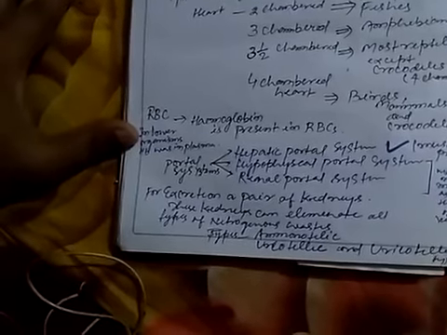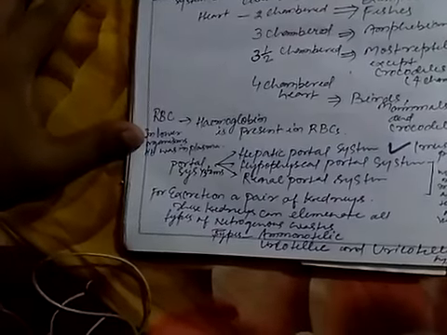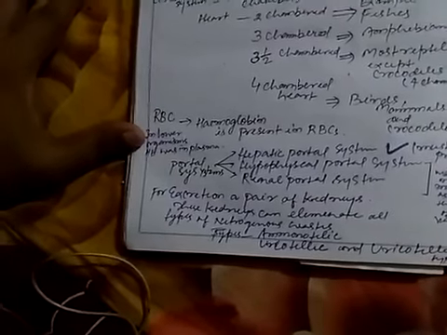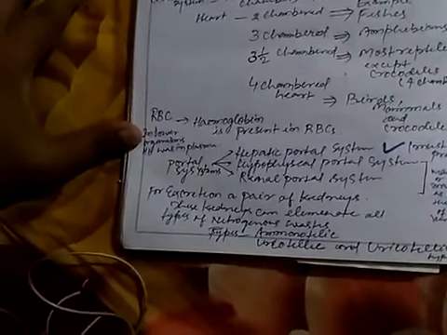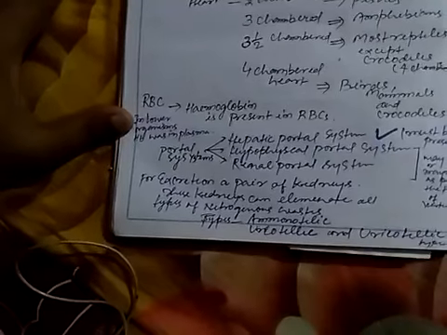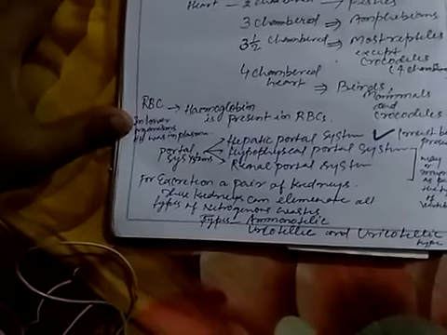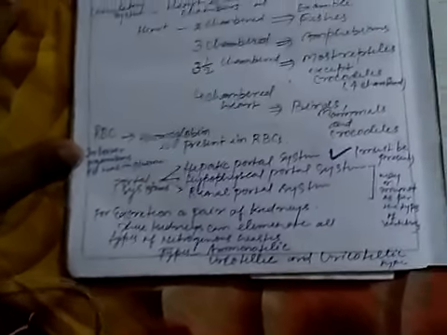For excretion, there is a pair of kidneys. These kidneys can eliminate all types of nitrogenous wastes. They may be ammonotelic if ammonia is the main nitrogenous waste product, ureotelic if urea is the main excretory product, or uricotelic if uric acid is the main excretory product.